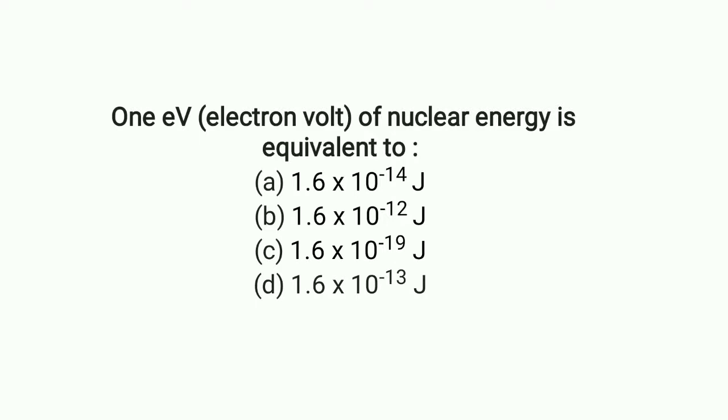One electron volt of nuclear energy is equivalent to 1.6 into 10 raised to minus 19 joules. Option C is the correct answer.